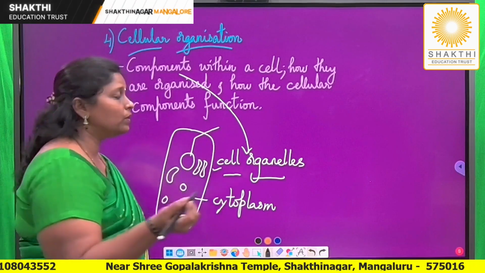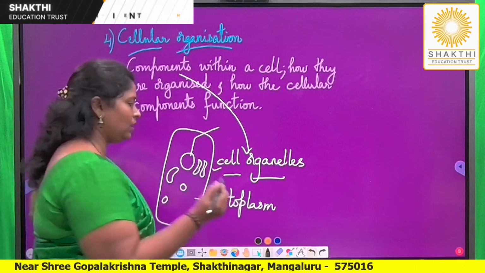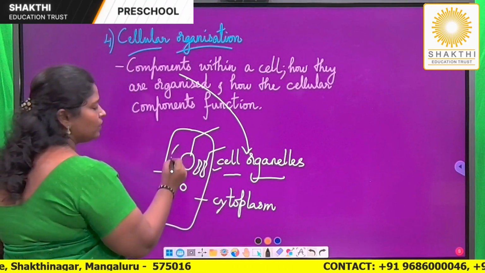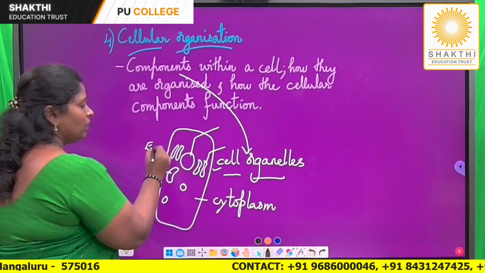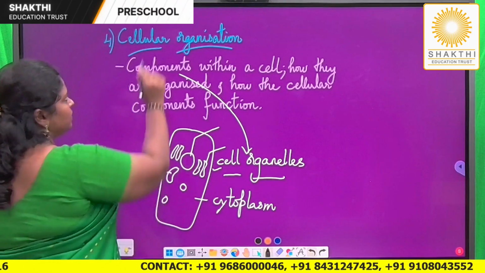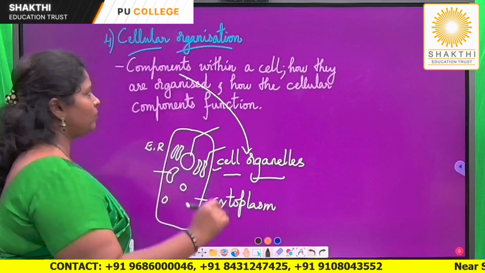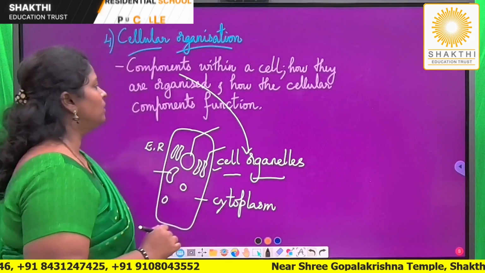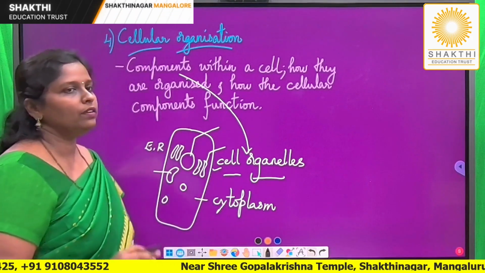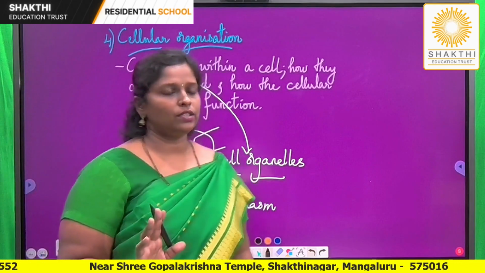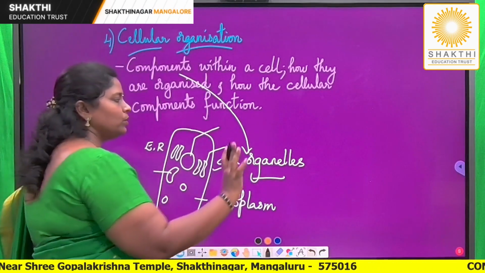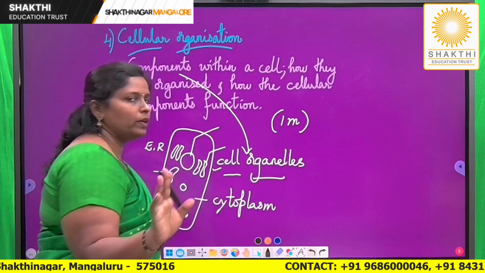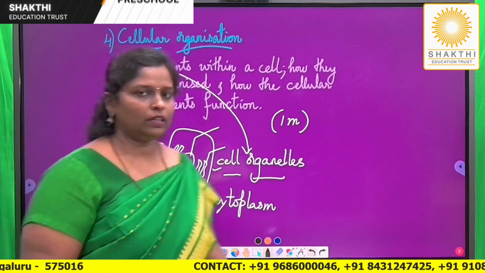What is the function of nucleus? It is controlling the functions of a cell. What is the function of Golgi complex? What is the function of mitochondria? Or what is the function of endoplasmic reticulum? All these come under a concept known as cellular organization. As I have mentioned, components within a cell, how they are organized and how the cellular components function. All these come under a concept known as cellular organization. Here, examination point of view, you can expect what do you mean by cellular organization for 1 mark. That is about cellular organization.